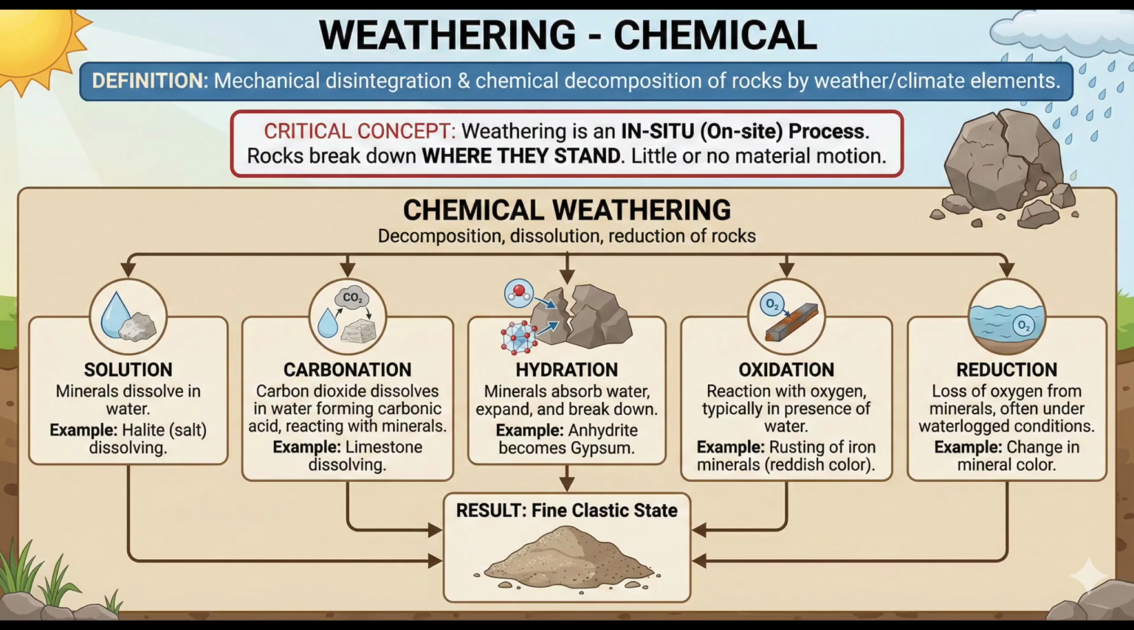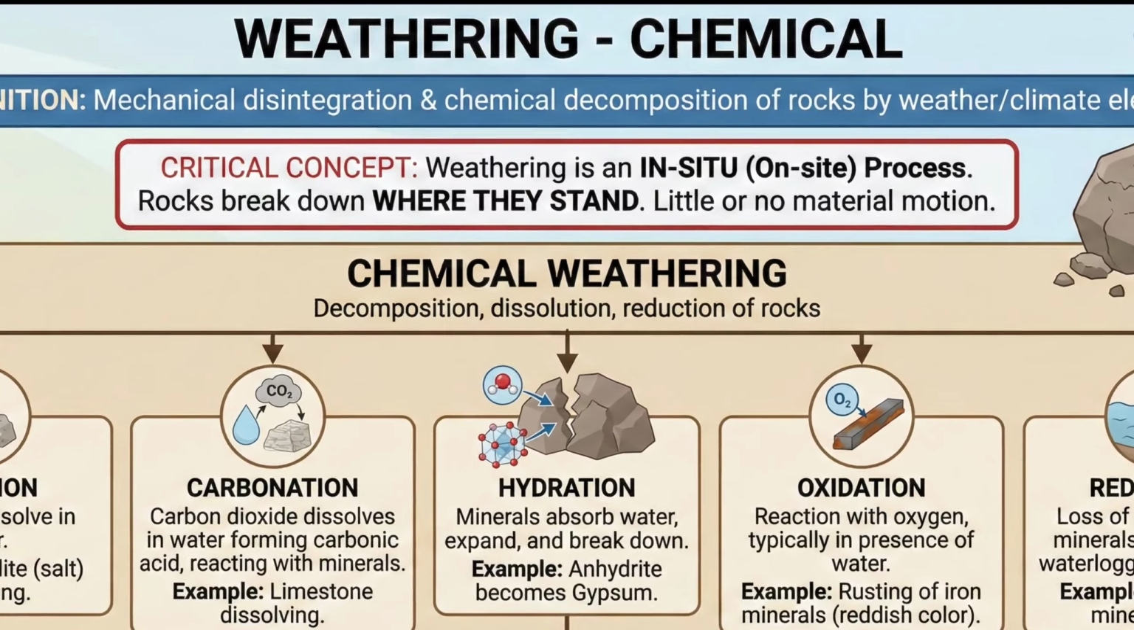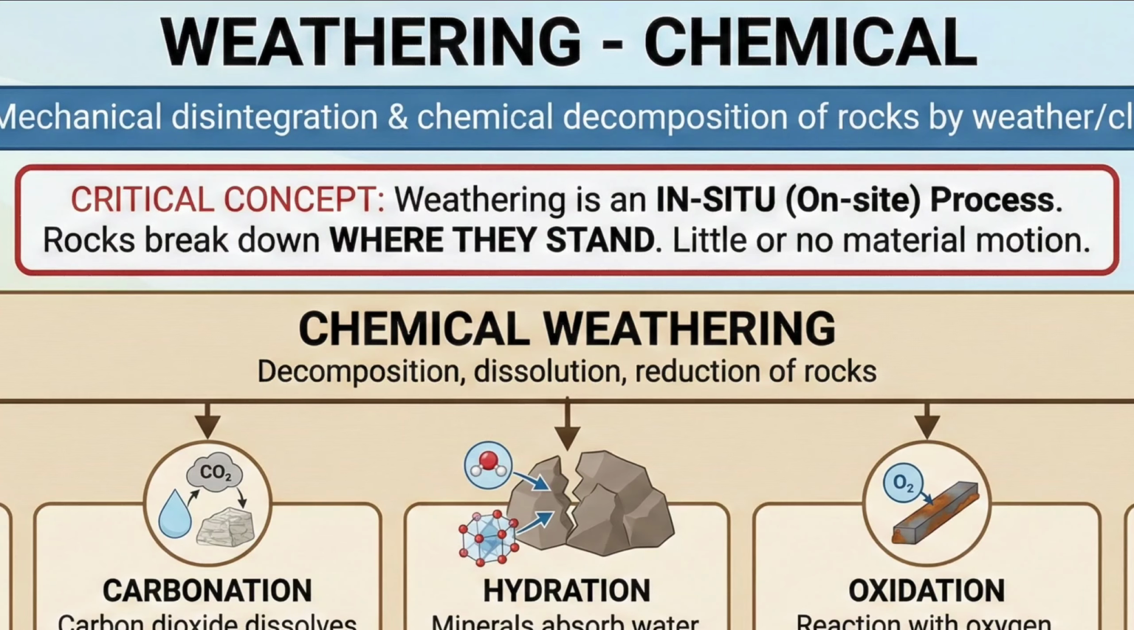Weathering. Chemical. We now arrive at the most critical aspect of this chapter. Weathering. Weathering is defined as the mechanical disintegration and chemical decomposition of rocks through the actions of various elements of weather and climate. A critical concept to remember. Weathering is an in situ or on-site process. There is very little or no motion of materials. The rock breaks down where it stands.